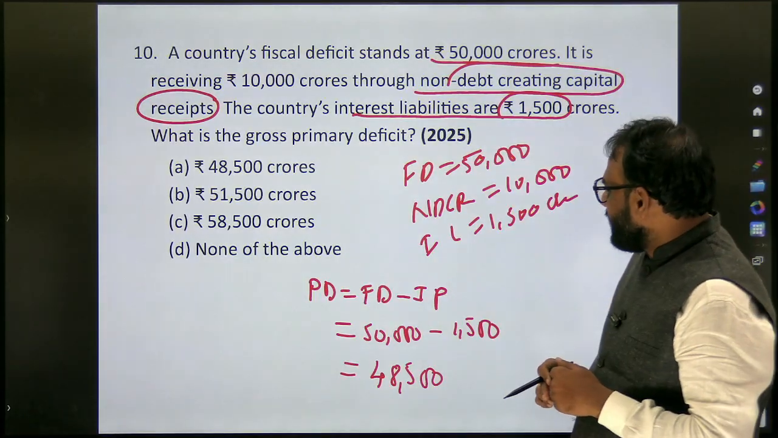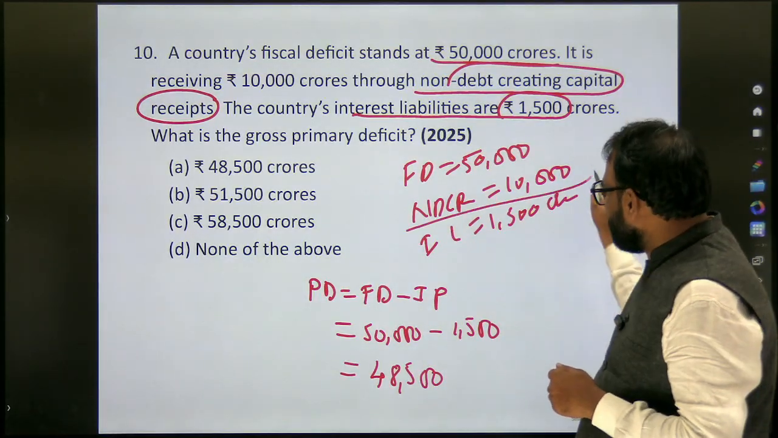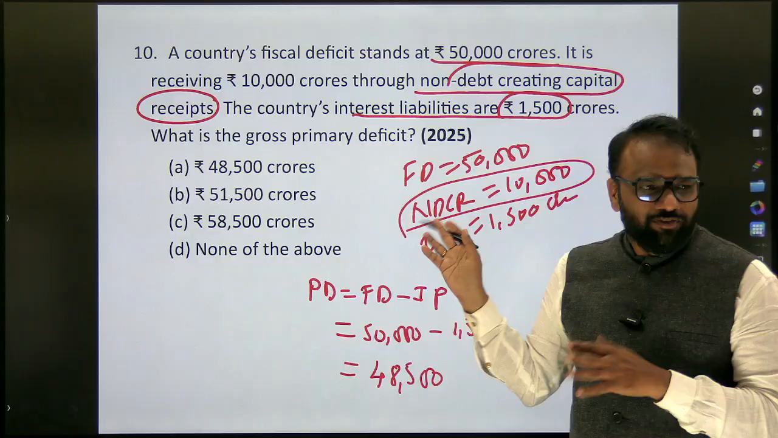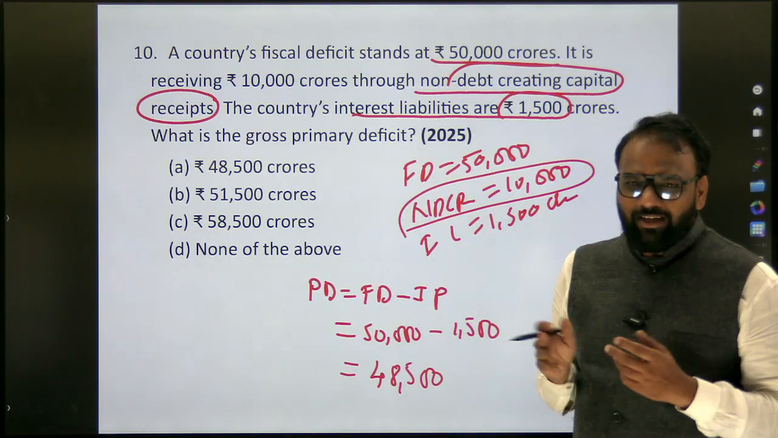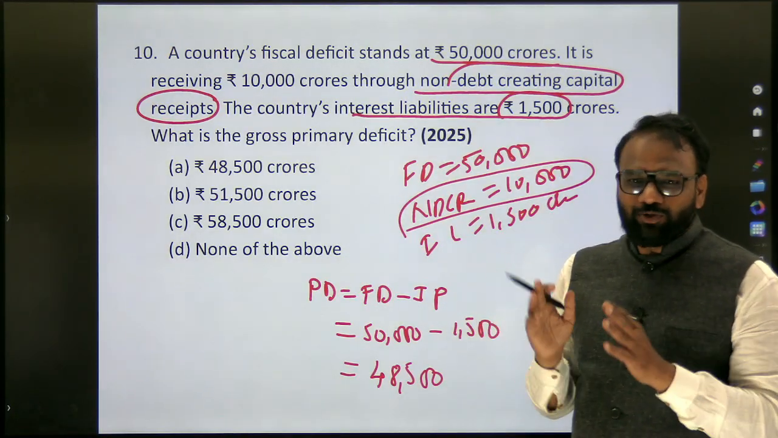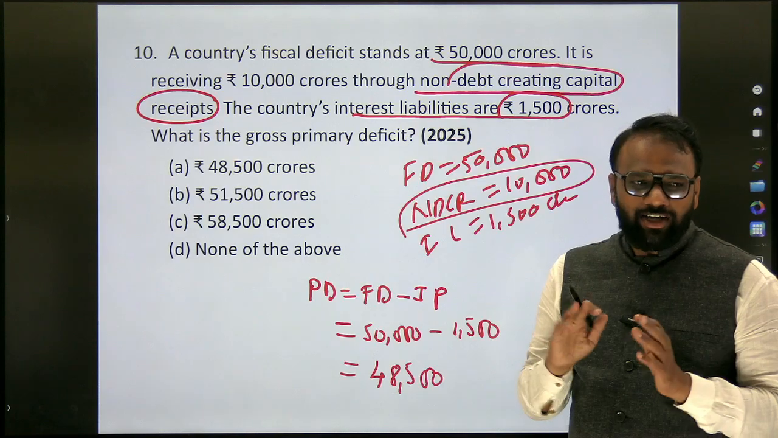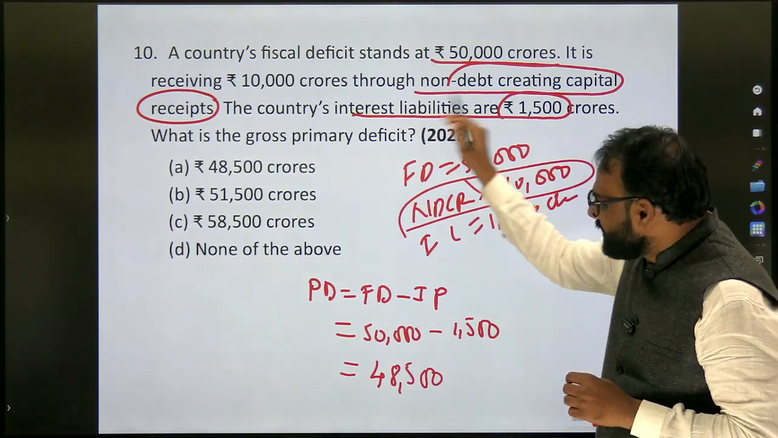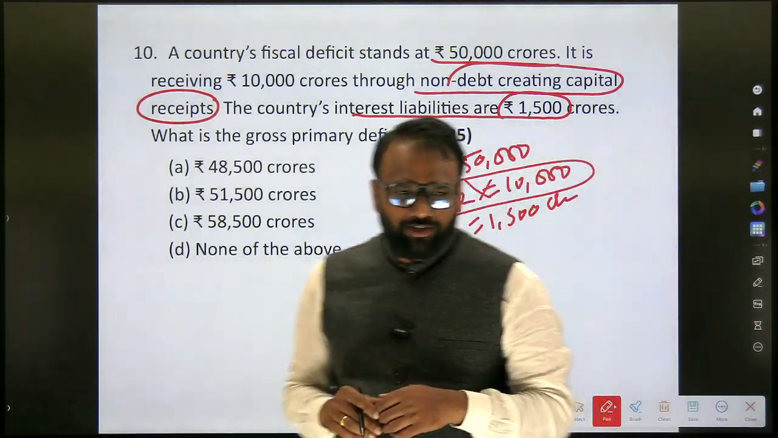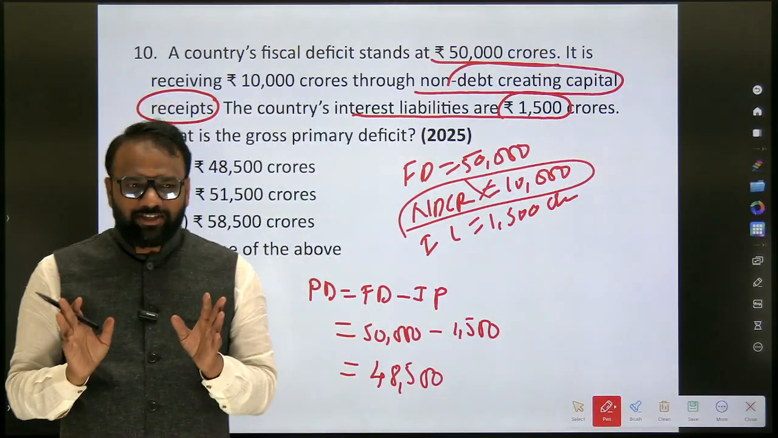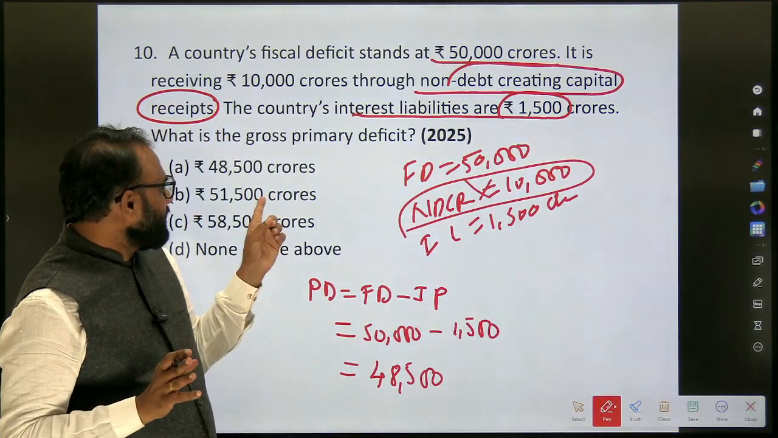See here, in this question, this is dummy data that they have given. There is no relevance of this data. We are not going to use this data. They have given it just to confuse us, to test to what extent you have an understanding. So the 10,000 they have given just to confuse us. But here the answer is 48,500.